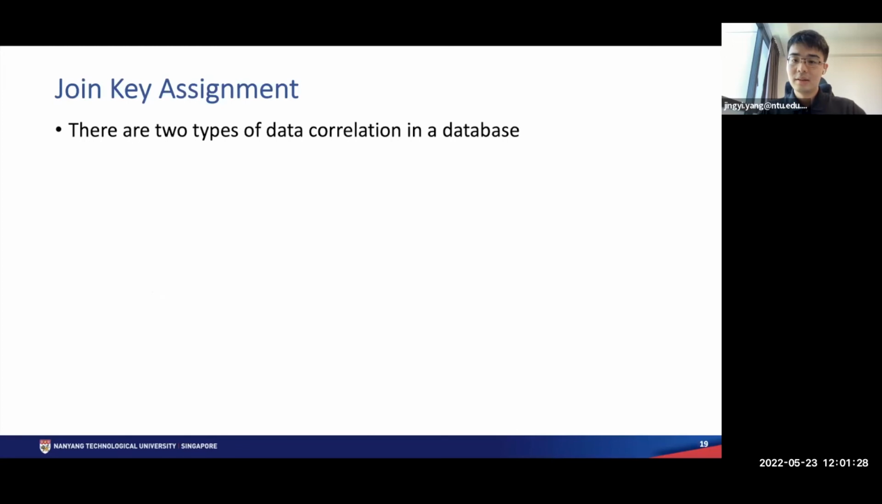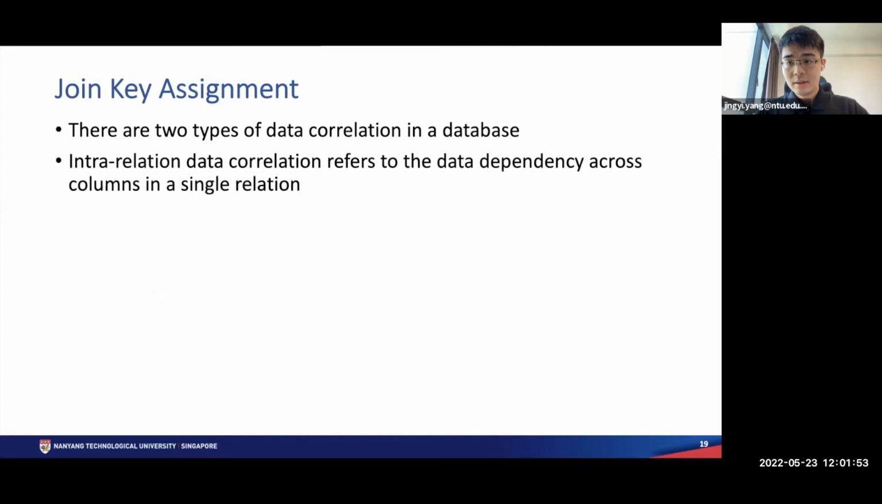Now let's discuss the final goal, the joint key assignment. So let's first look at the two types of data correlation in a database. The first type is the intra-relation data correlation, which refers to the data dependency across columns in a single relation. The second type is the inter-relation data correlation, which refers to how tuples from different relations are joined together.